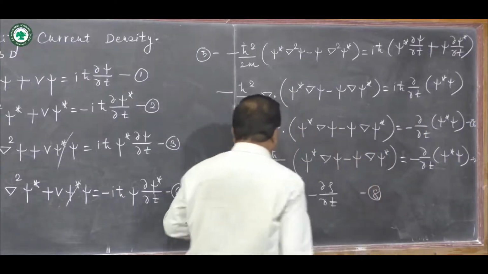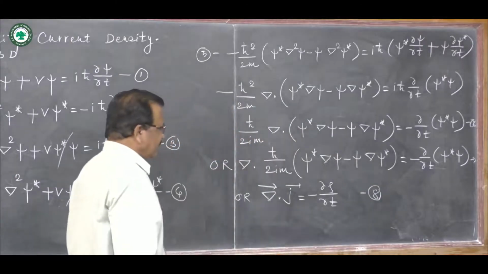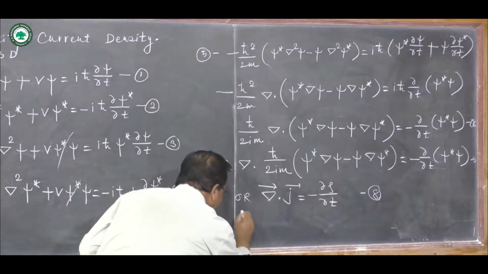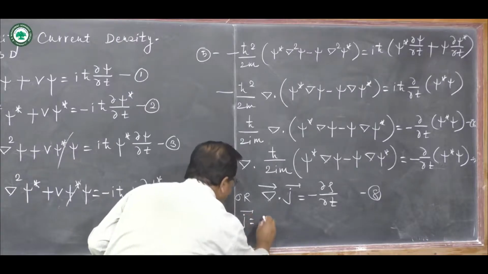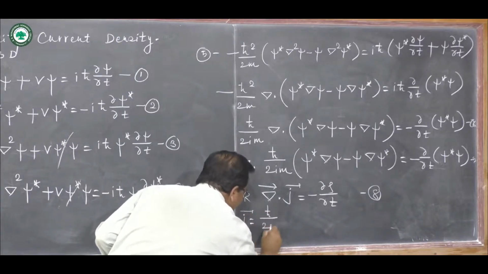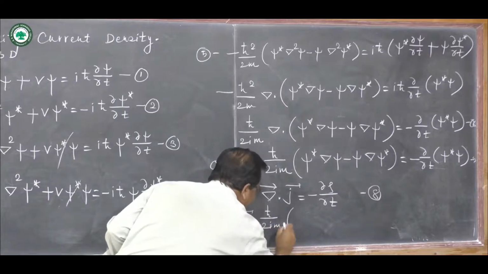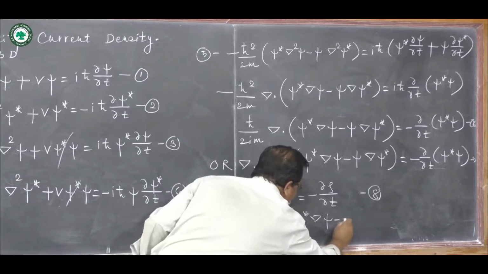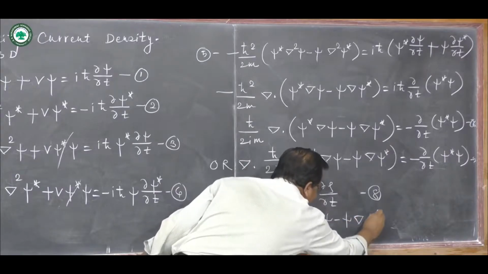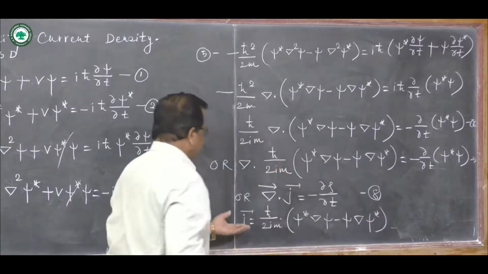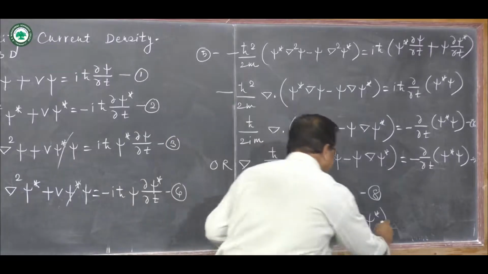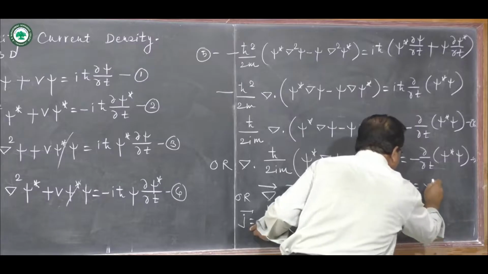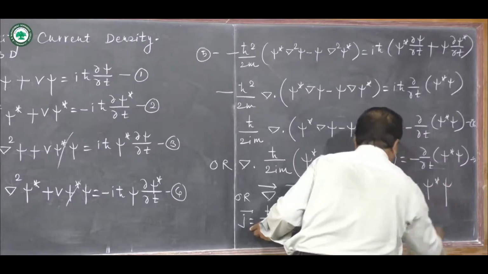Del dotted with J equals minus ∂rho/∂t, where J stands for this quantity ħ upon 2im times psi star del psi minus psi del psi star, equation 9, and rho stands for probability density psi star psi.